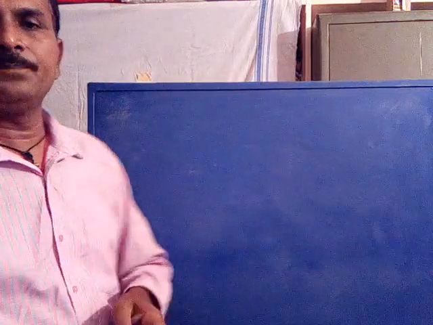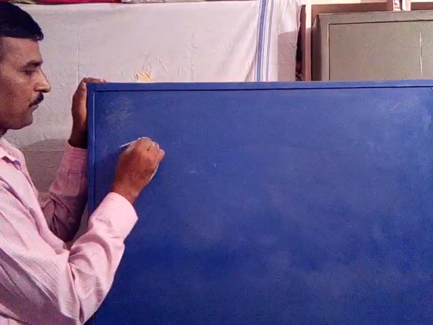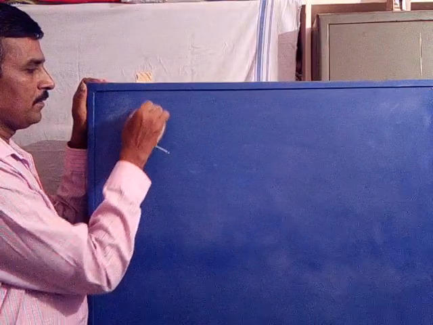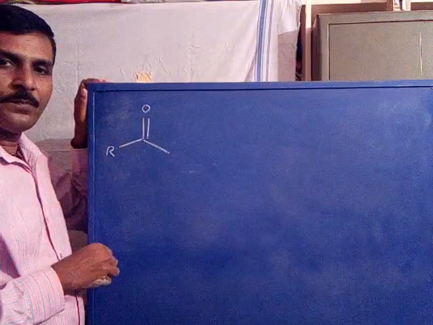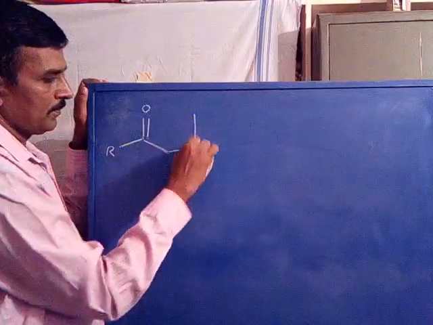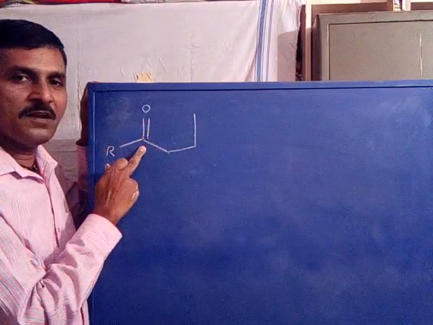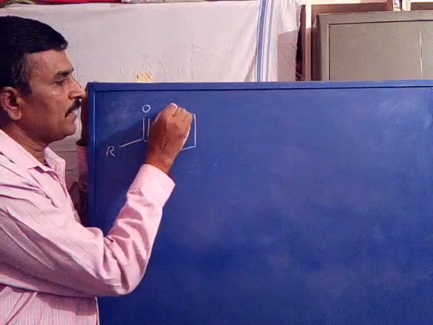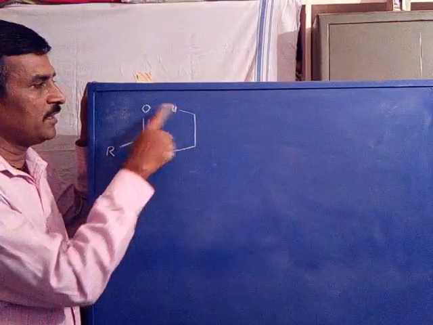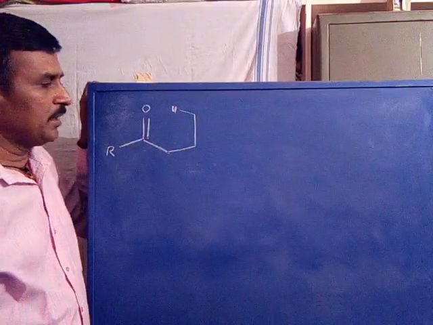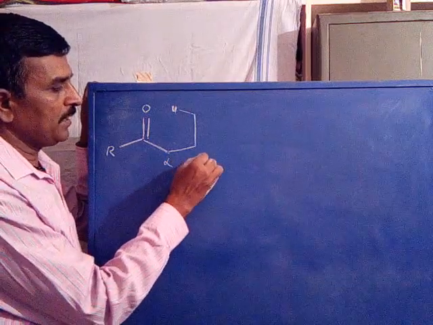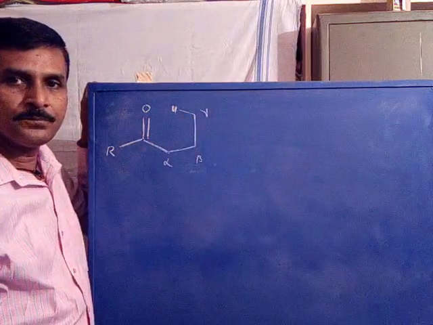Now I will give a general example of a type of compounds which may undergo McLafferty rearrangement. This is the R group. What we need for the McLafferty rearrangement is an unsaturated system and a gamma hydrogen. Now alpha carbon, beta carbon, gamma carbon.